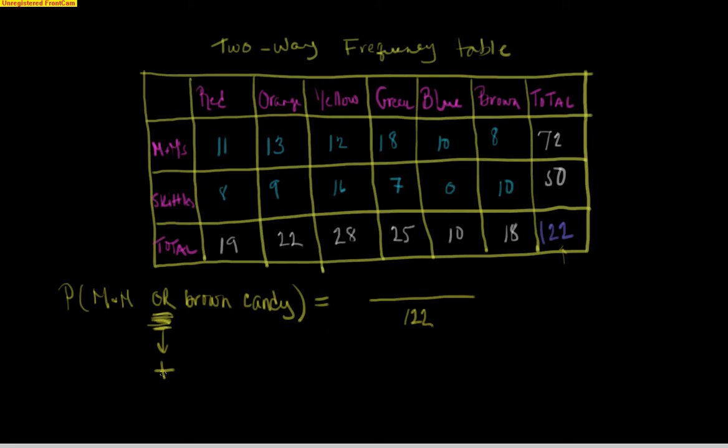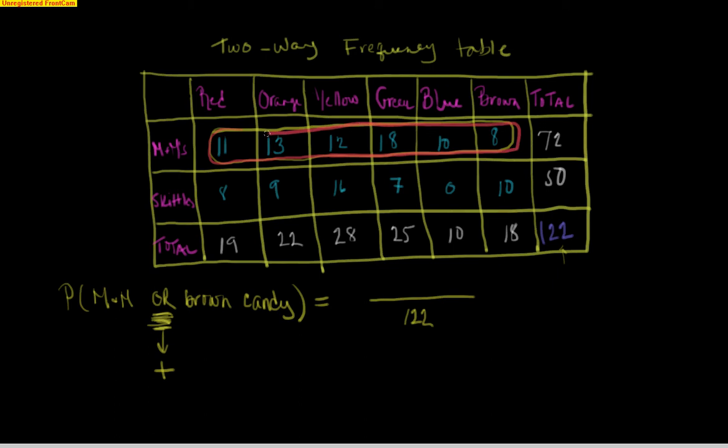Okay. Well, let's circle what's going on up here. What is the probability of an M&M? Well, look at how many M&Ms I have. I have all of these M&Ms: 11, 13, 12, 18, 10, and 8. All of these are M&Ms. In fact, I should pick a different color here. This is a little easier to see. Let's do a red here. Okay, so all of these are M&Ms. In fact, all 72 of them.